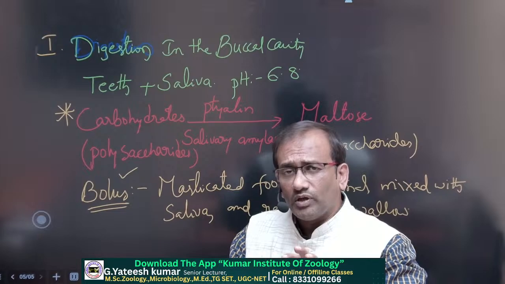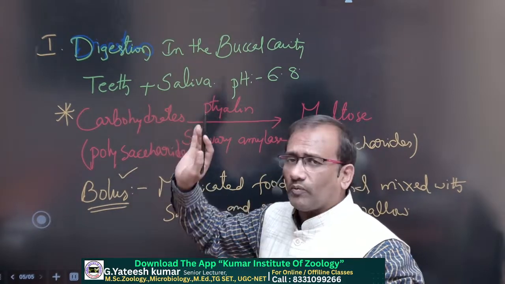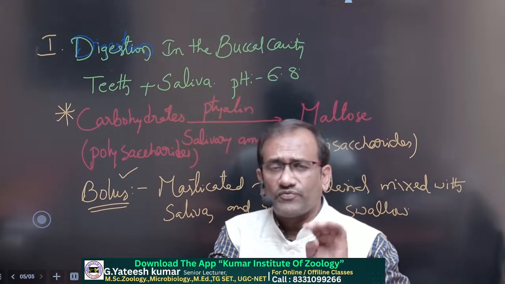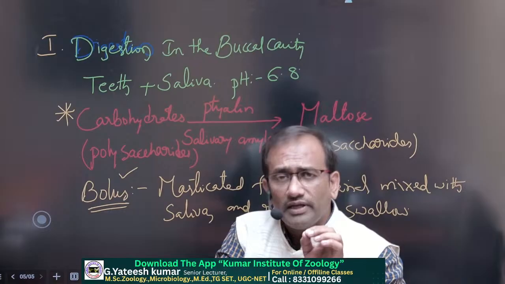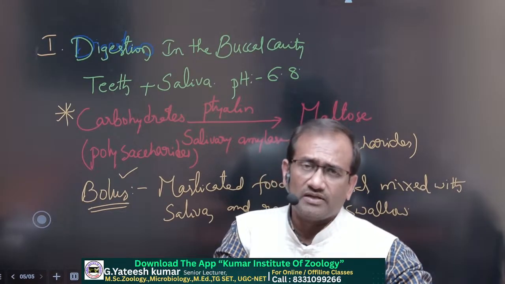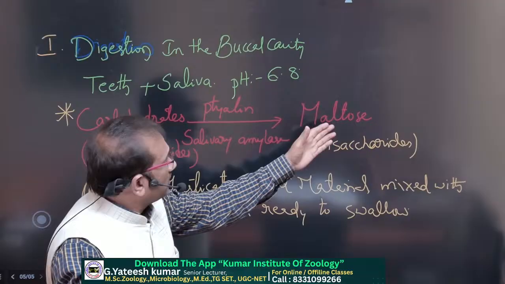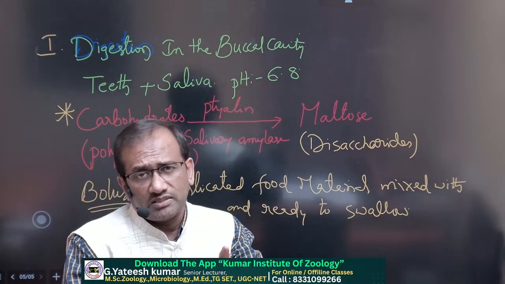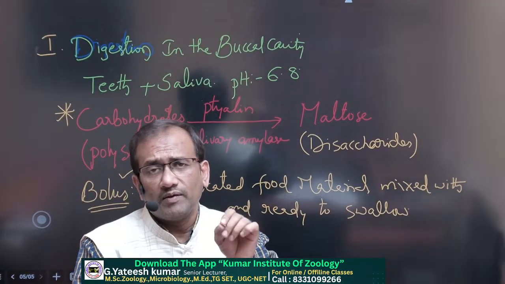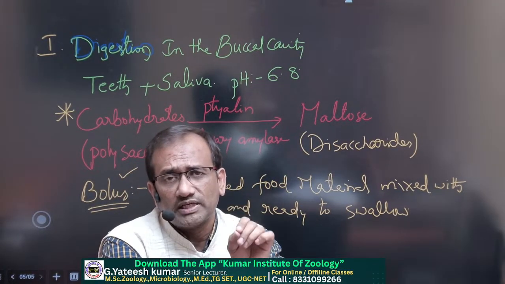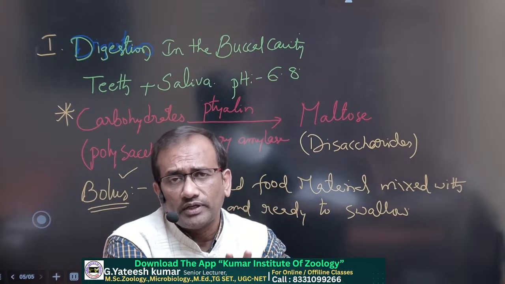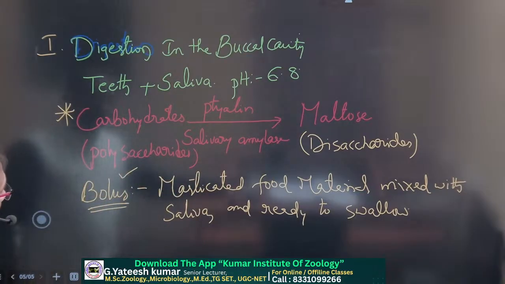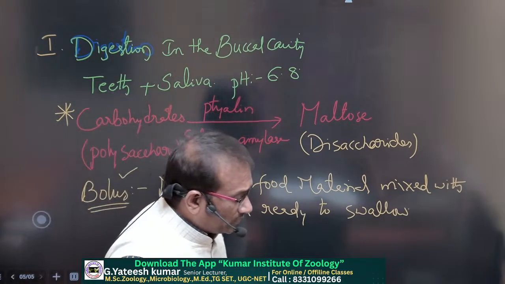So in the bolus, what is happening here? The food material contains three macronutrients: carbohydrates, proteins and fats. But in the buccal cavity, only carbohydrates are partially digested. Partially means polysaccharides are converted into disaccharides, not monosaccharides. So digestion starts in the mouth, and in the buccal cavity carbohydrates are only partially digested, with no change of proteins and lipids. Up to here, this is known as digestion in the buccal cavity. Up to now, any doubts? Ask me.